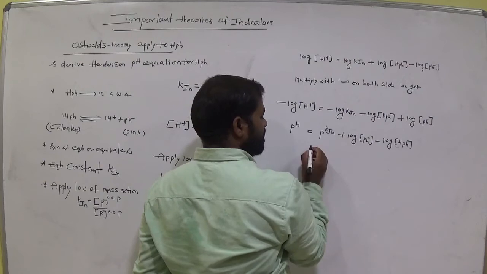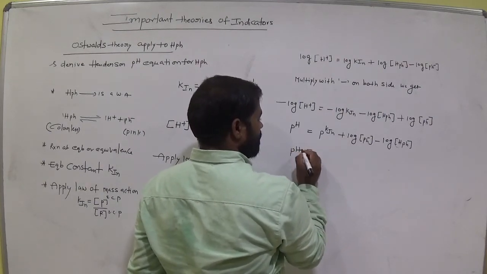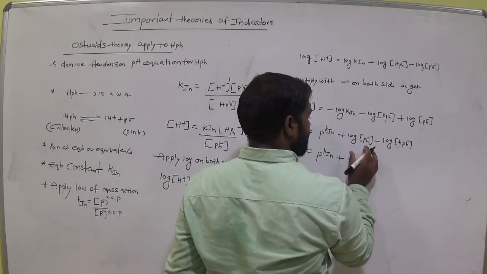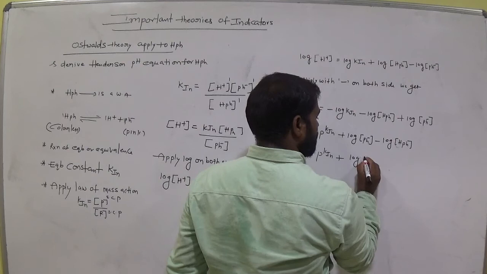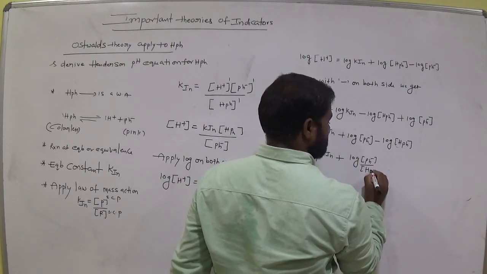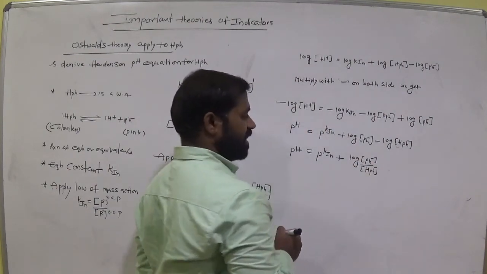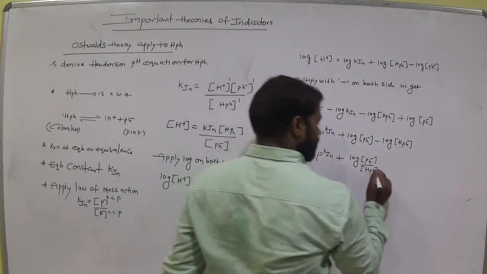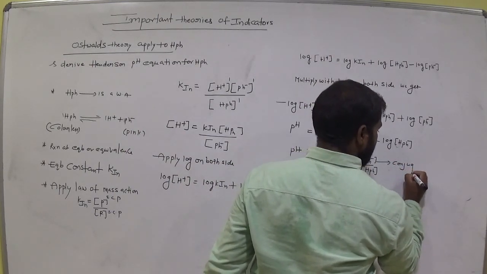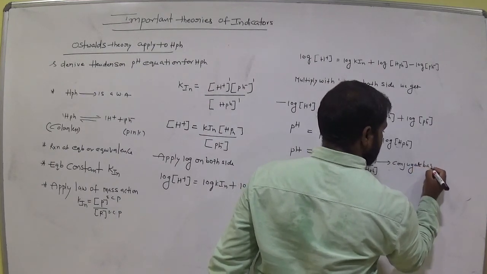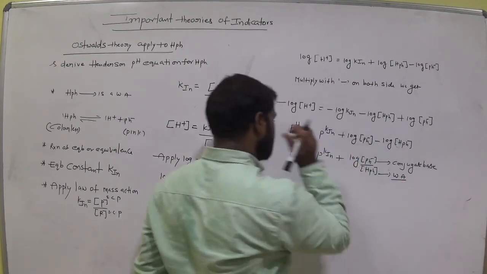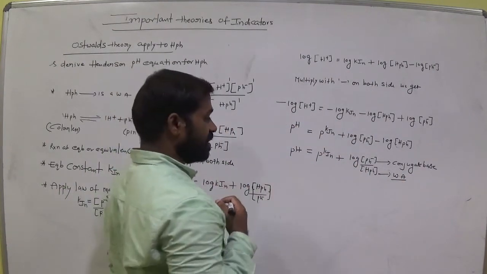Log A minus B again, we can write as log A by B, that is log Ph minus by HPh, am I right? So this is the expression where Ph minus is the conjugate base and this one is the weak acid indicator, am I right? Indicator constant, remember this, okay?